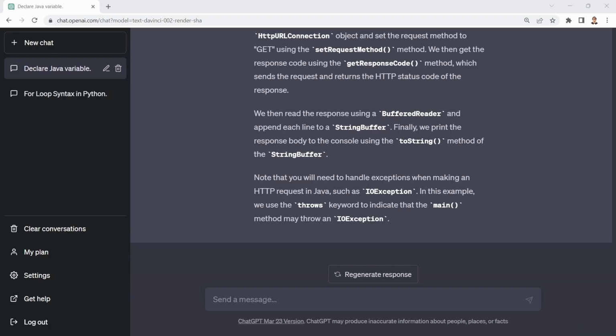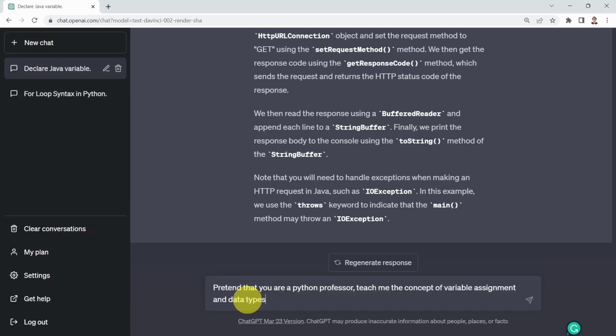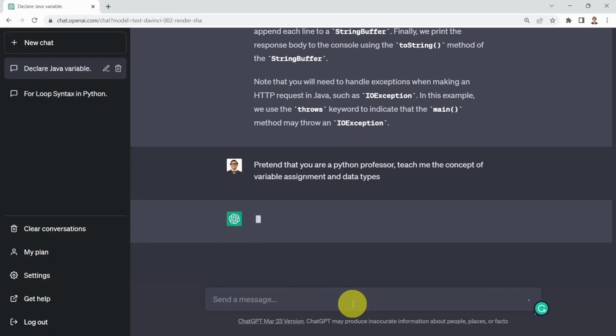What I'm going to do is say, well, let's assume that you would like to learn Python, for example, and you would like to talk to ChatGPT as if you're talking to an incredible professor, a really knowledgeable professor that can change the tone and the complexity of their explanation according to your prompt. So here I'm going to say, pretend that you are a Python professor. Teach me the concept of variable assignment and data types. Let's go ahead. Here we go.